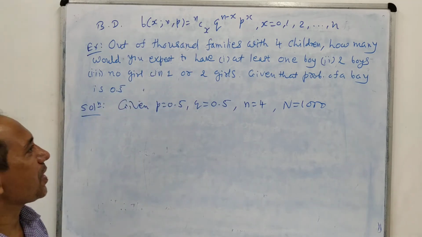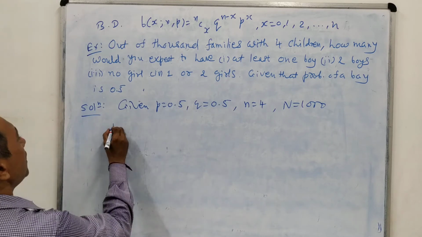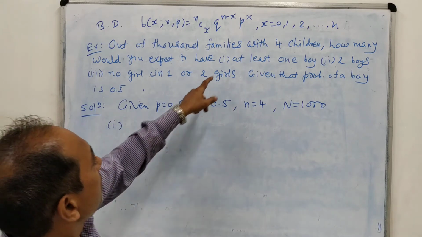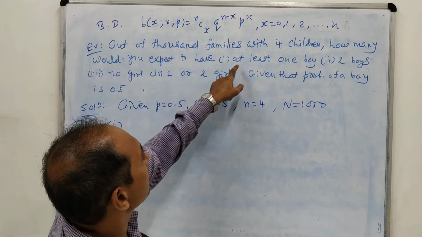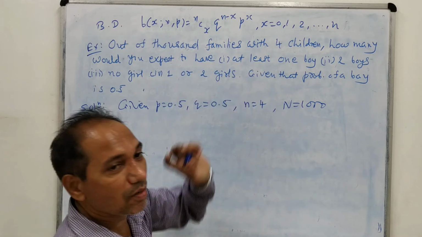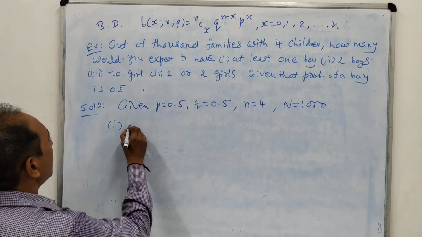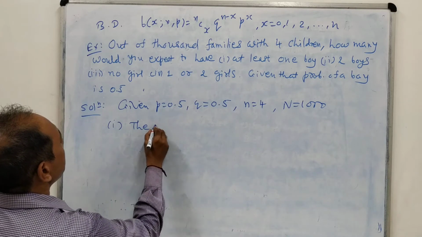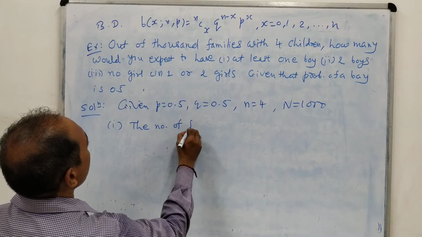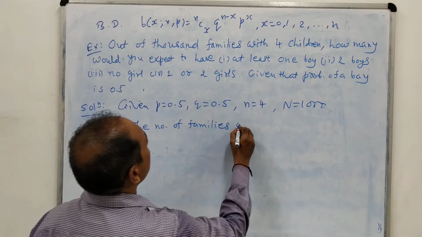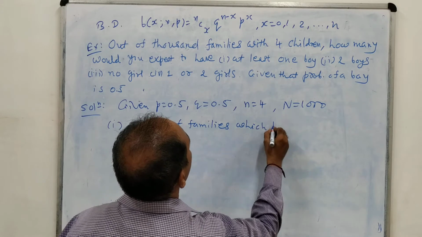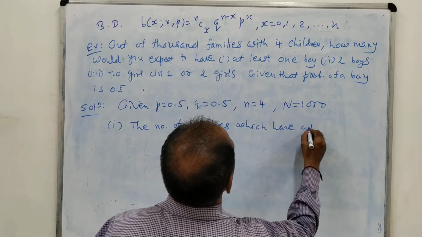How many families among 1,000 have at least one boy? So the number of families which have at least one boy